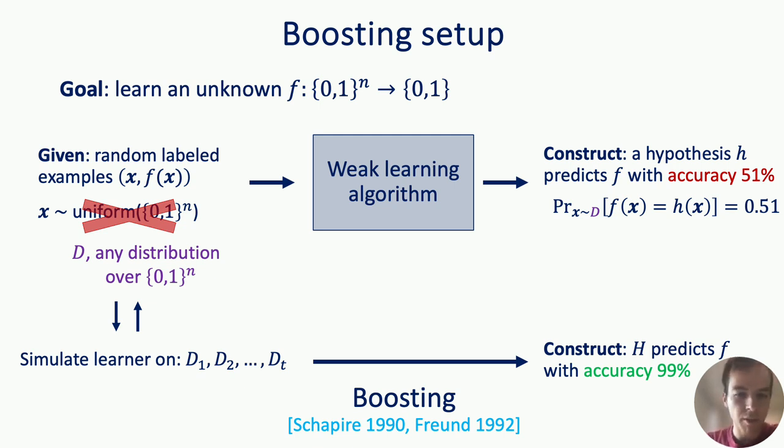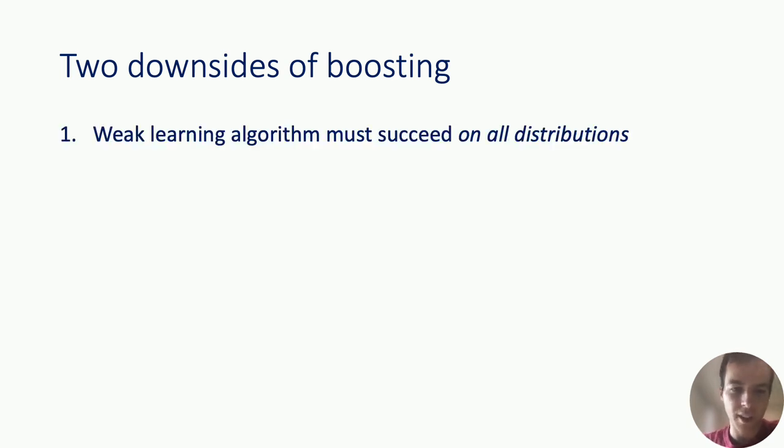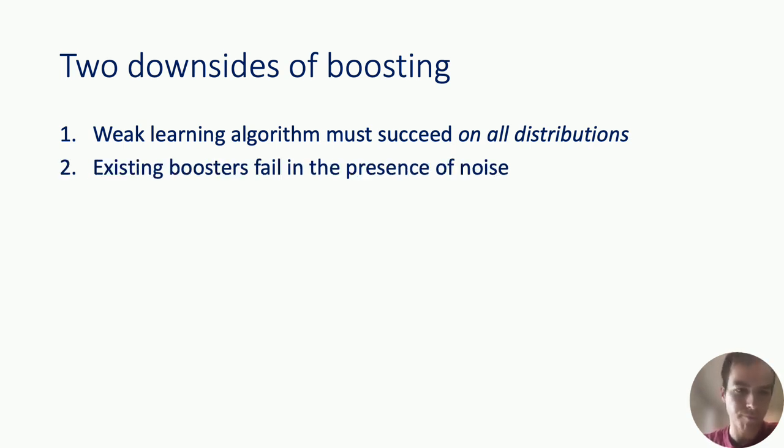Okay, so in spite of this success, I want to highlight two downsides of boosting as I've described it. The first downside is hopefully fairly clear from what I've said, which is that the weak learning algorithm must succeed on all distributions. And this is true even if your goal is to develop a strong learning algorithm just over the uniform distribution. So even if you want to predict f with high accuracy over the uniform distribution, you still need this very strong assumption that your weak learning algorithm succeeds on all distributions.